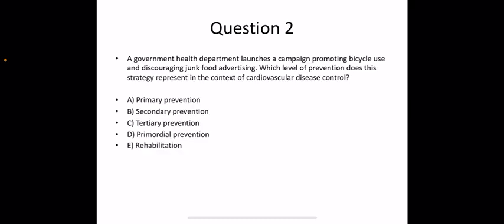Next question is, a government health department launches a campaign promoting bicycle use and discouraging junk food advertising. Which level of prevention does this strategy represent in the context of cardiovascular disease control? A. Primary prevention. B. Secondary prevention. C. Tertiary prevention. D. Primordial prevention. And E. Rehabilitation.